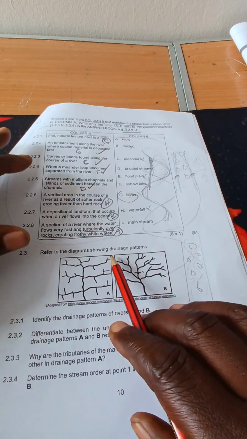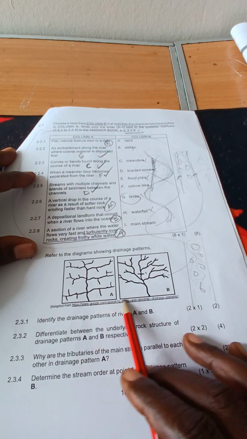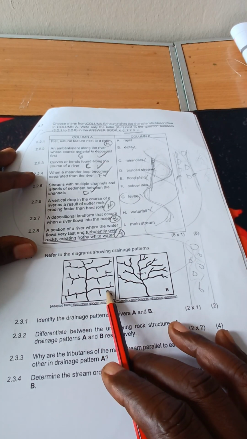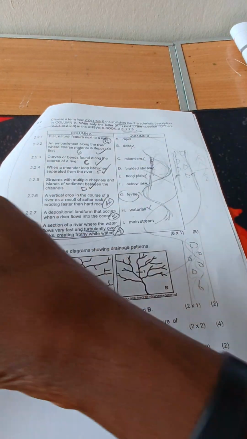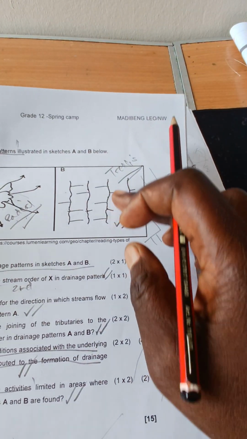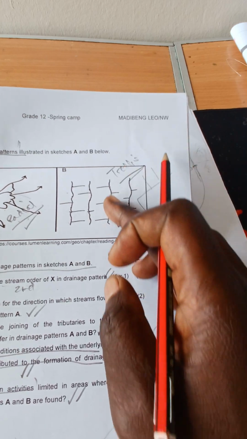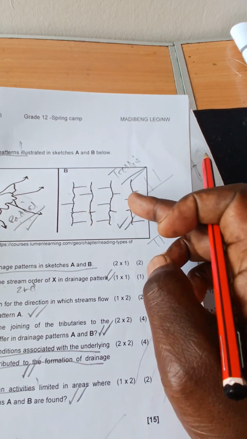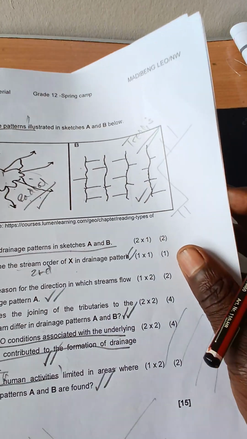Let's move on. All right. Refer to the diagram showing drainage patterns. Guys, the first thing now, when you look at these drainage patterns, what comes to your mind? Do you still remember? Some people confuse a trellis. Okay, this is a trellis. You can see the mainstreams are parallel to each other, but the tributaries are joining at what? At right angles. They confuse a trellis with a rectangular.